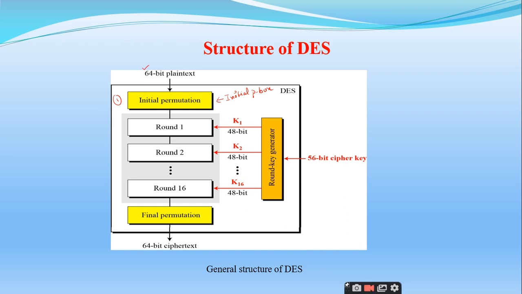So while discussing the components of the block cipher, we have seen that the P boxes can be implemented either in hardware or in software. When you implement the P box using hardware, it is nothing but a pre-wired configuration. So you will connect the first input to the 25th output using a wire.